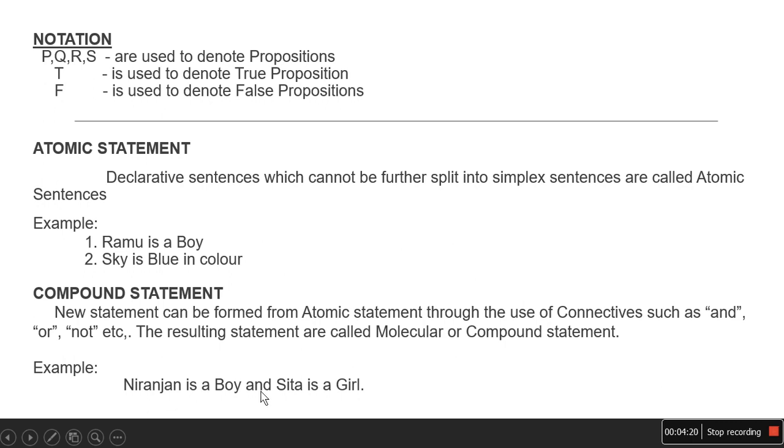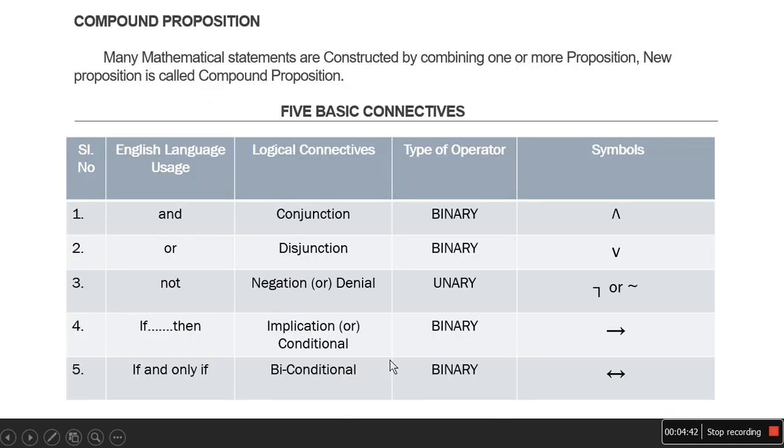Niranjan is a boy is an atomic statement, and Sita is a girl is also an atomic statement. Here, by using the connective and, the entire statement is called a compound statement. The connective is used to connect both atomic statements to form a compound statement.